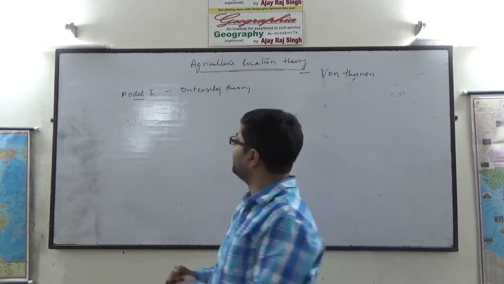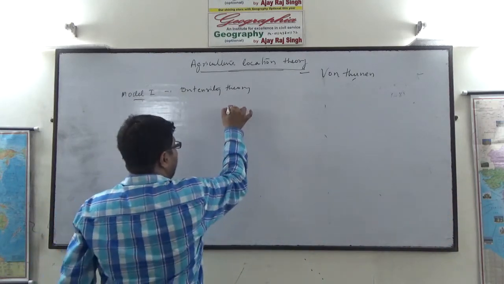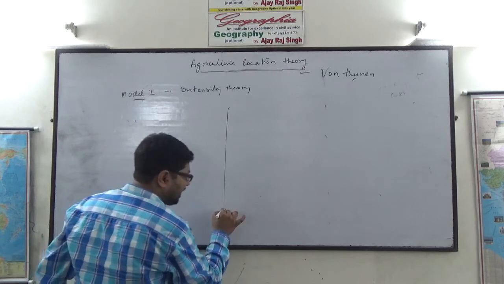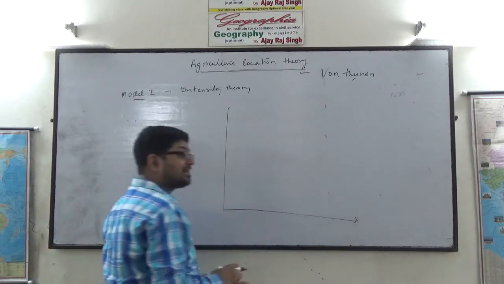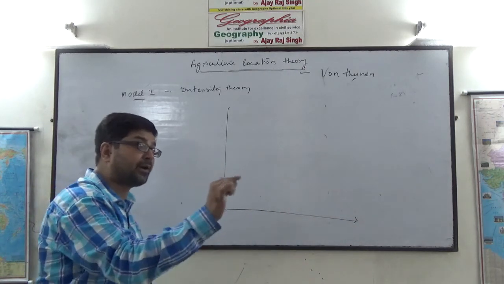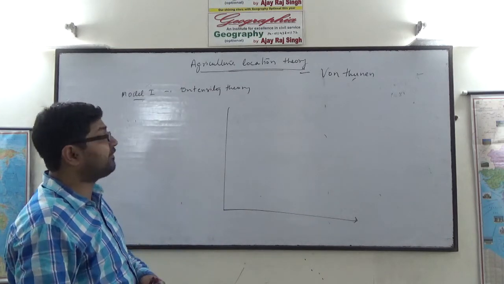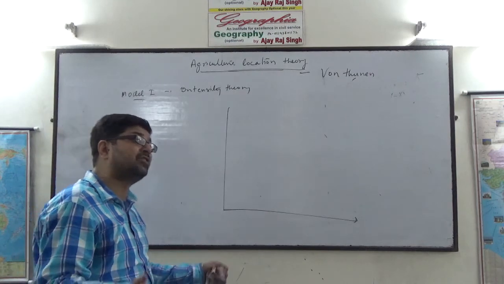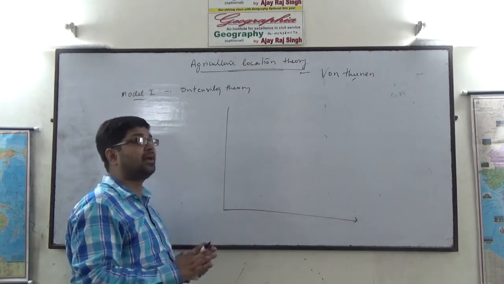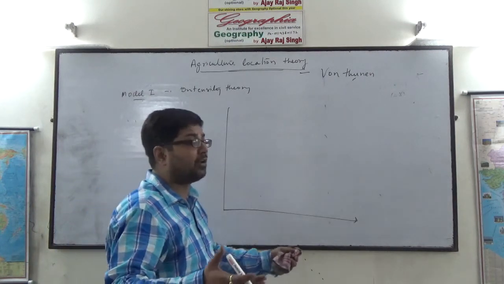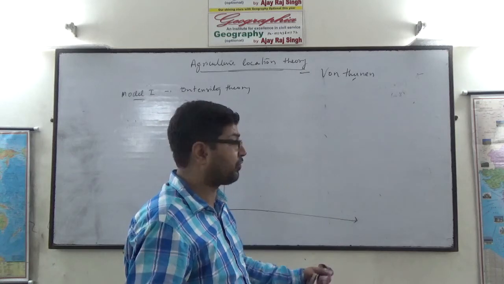Simple. Every farmer is a rational economic man. That is, every farmer is growing a particular crop to maximize his profit. So he will increase or decrease the intensity of cropping depending upon whether he is having the profit or not.